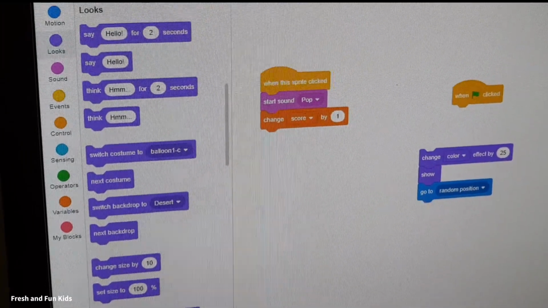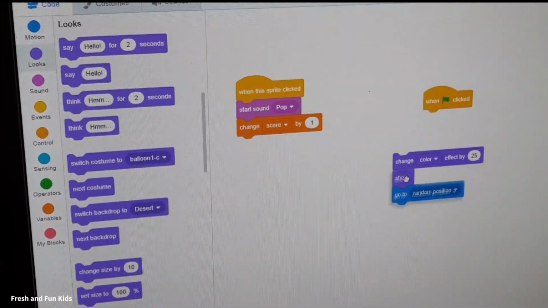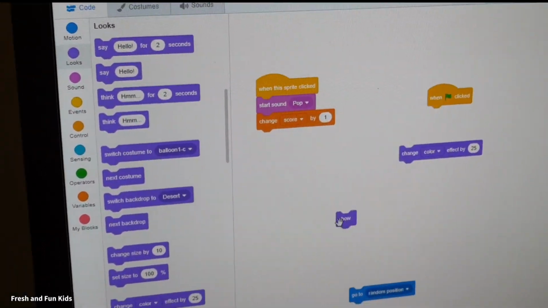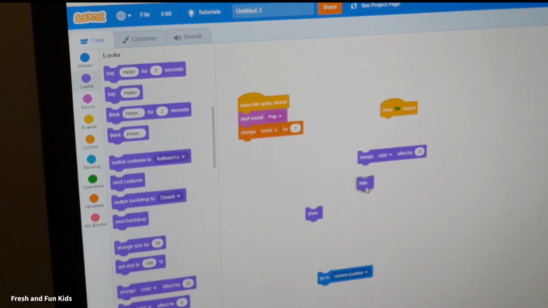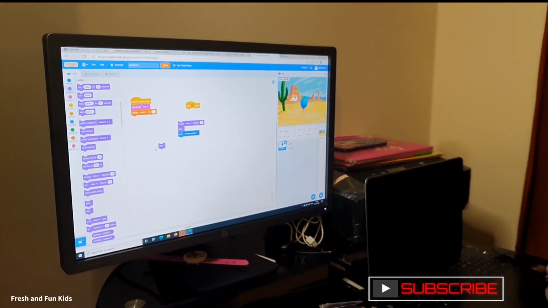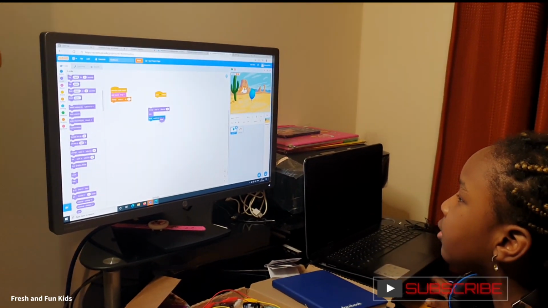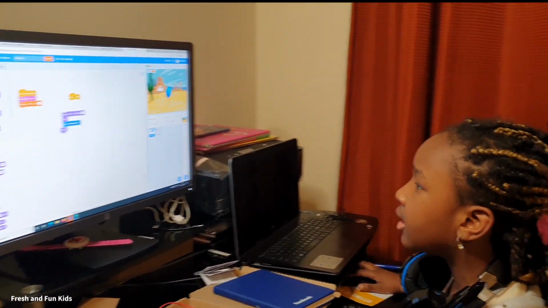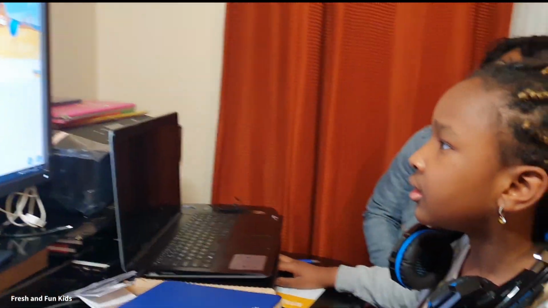So you might want to switch this hide and show. Put the hide here. You want it to hide, then go to a random position, then you want it to show again with a different color. It should work.